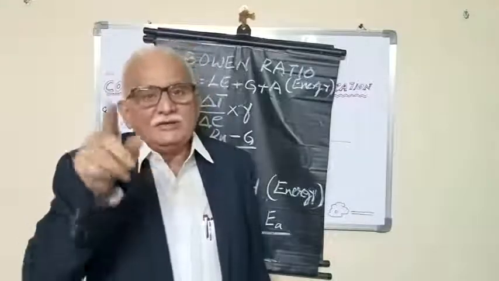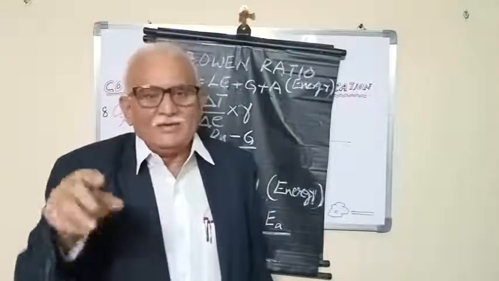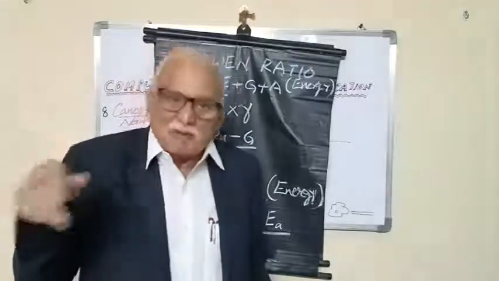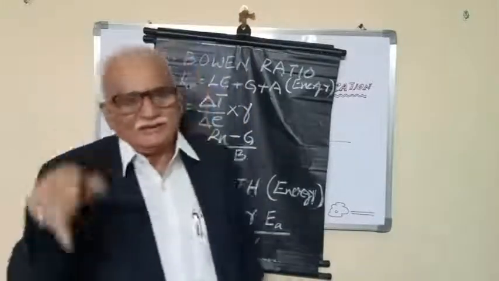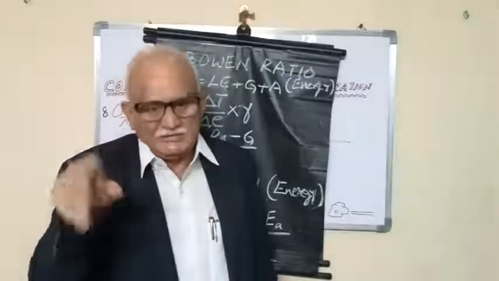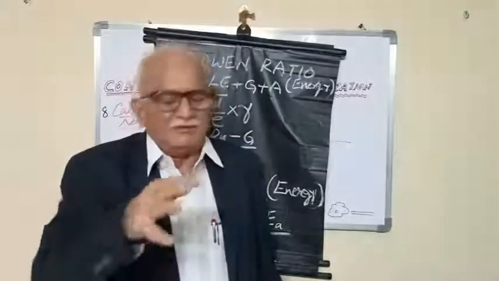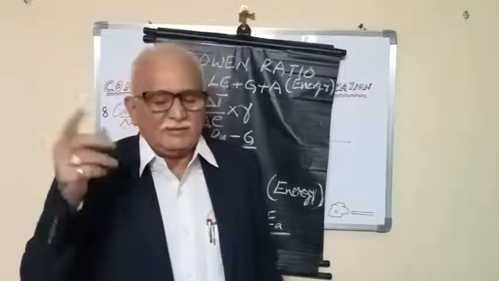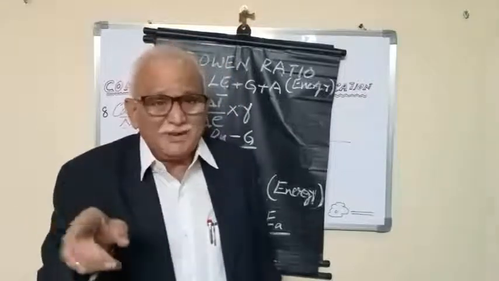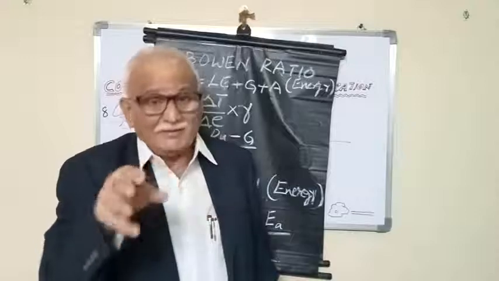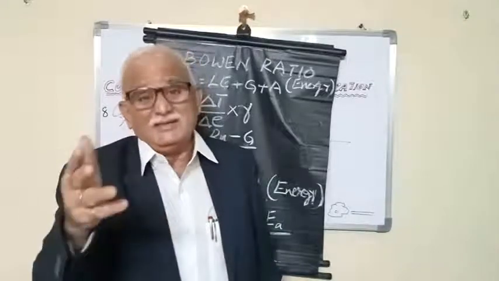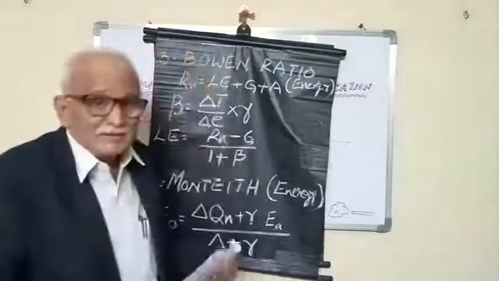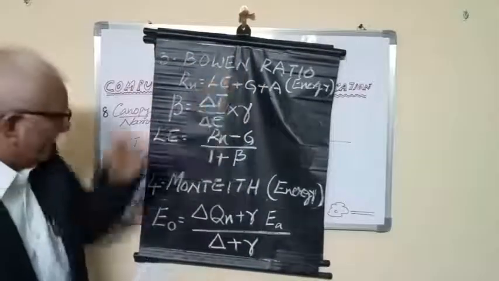Here, Bowen's ratio is H by LE. H, the sensible heat flux, by latent heat flux, multiplied by the psychrometric constant. That is the Bowen's ratio. Usually for Indian conditions, during my MSc, I used 0.66 as the psychrometric constant. Now, LE, latent heat of evaporation in watts per meter square, is Rn minus G by 1 plus Bowen's ratio. So the indirect method of estimating evapotranspiration was done by Bowen's ratio.